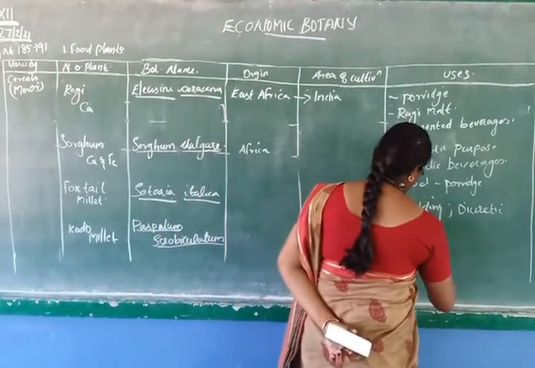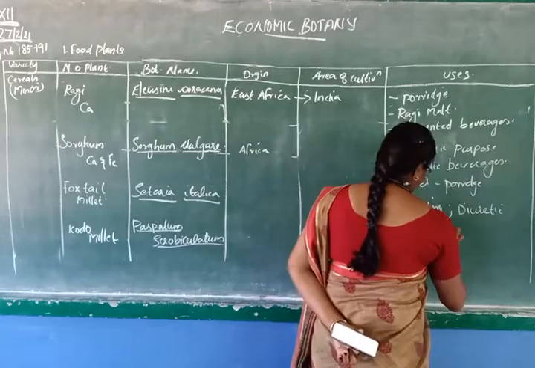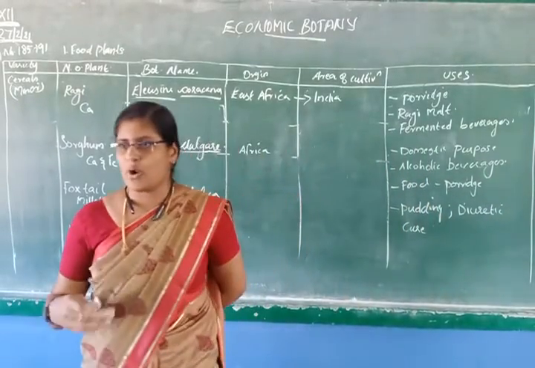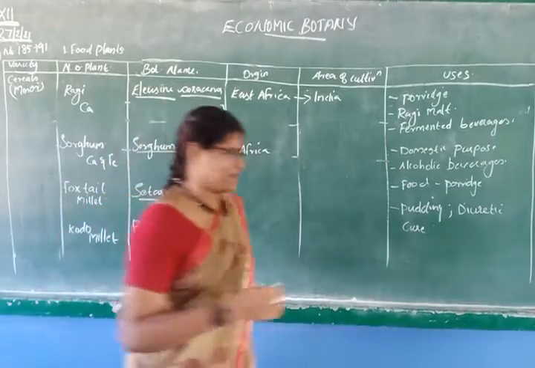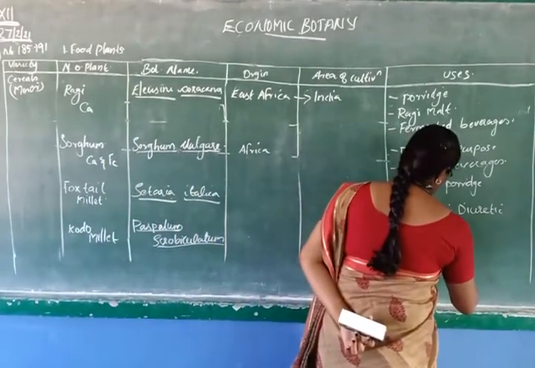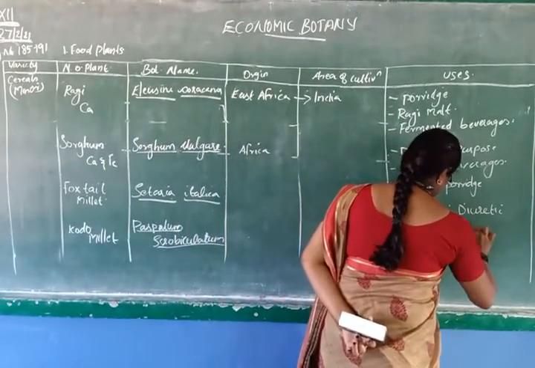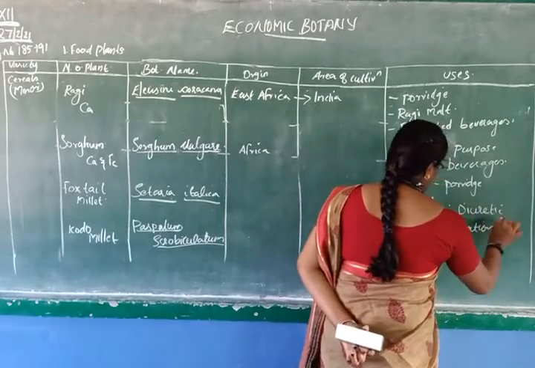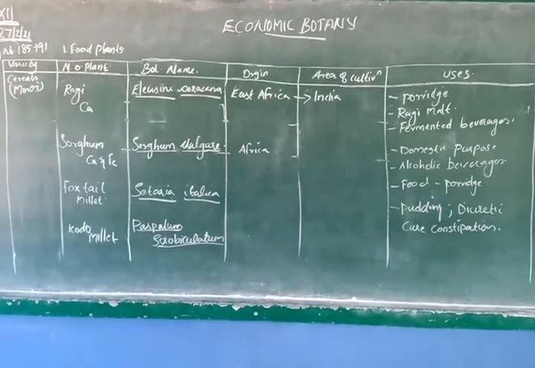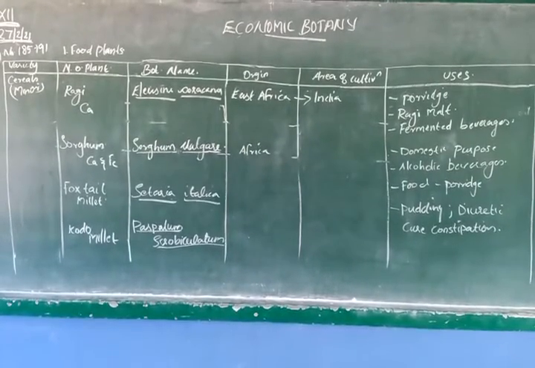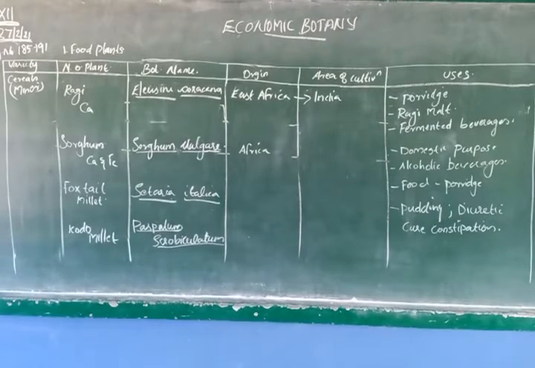You know what constipation is? The problem you face with fecal discharge. And also it helps to reduce obesity as well as blood sugar and BP.